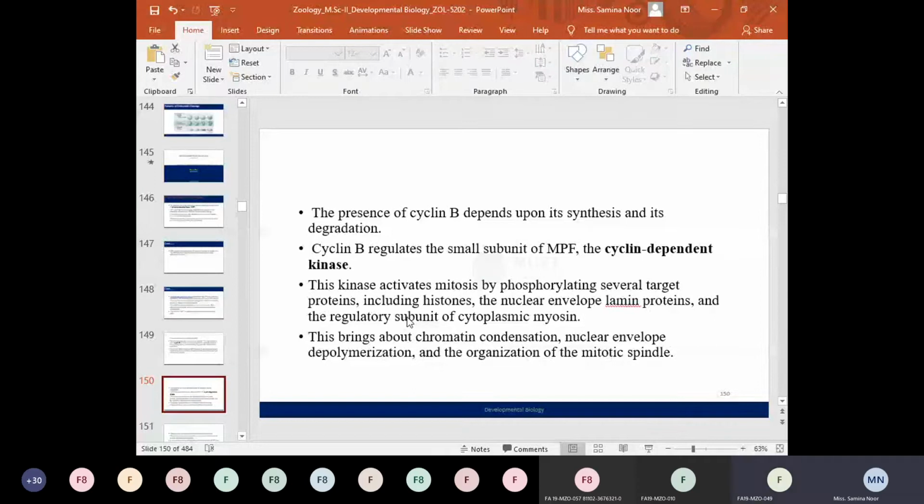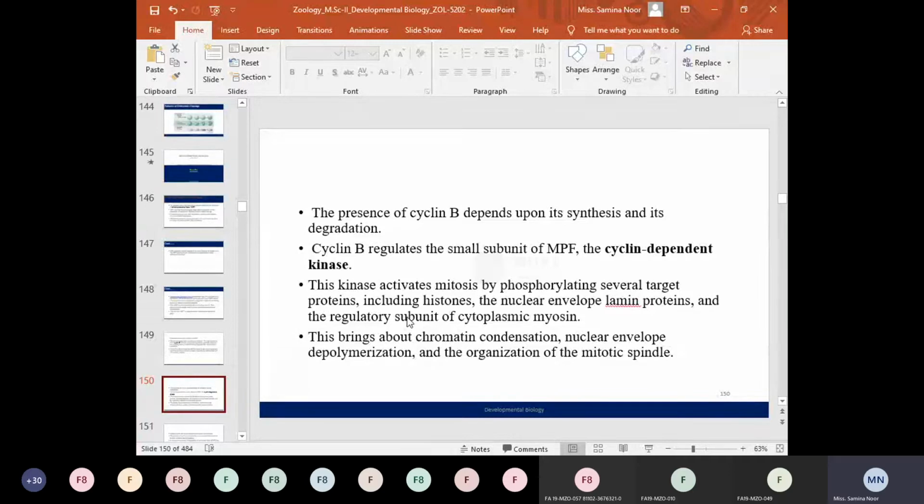As we have described, cyclin B is synthesized during the S phase, and when the cell reaches the M or division phase, this cyclin B is again degraded and the cell enters into the S phase again. So cyclin B, which is also known as the large subunit of the MPF, regulates the small subunit of the MPF, which is known as cyclin dependent kinase.